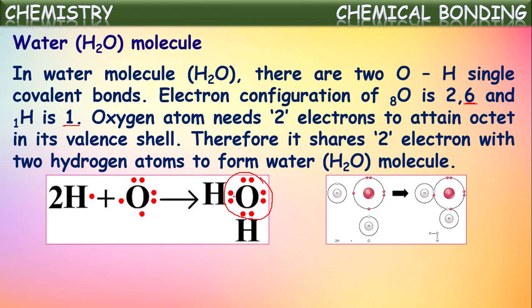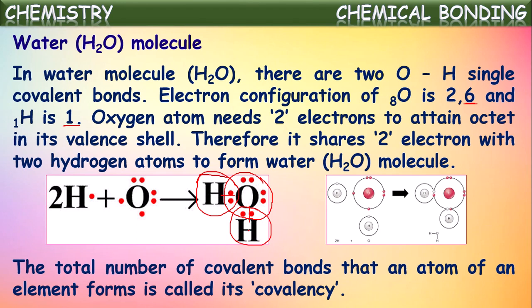But after sharing, these 2 electrons belong to the oxygen atom and hydrogen atom both. Now in this way the hydrogen atom gets duplet configuration. This also. So all the 3 atoms become stable and hence they become a molecule because of these 2 covalent bonds. So between each oxygen and hydrogen atom there exists a covalent bond.